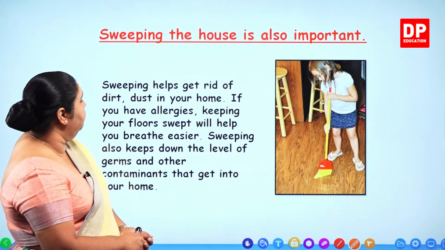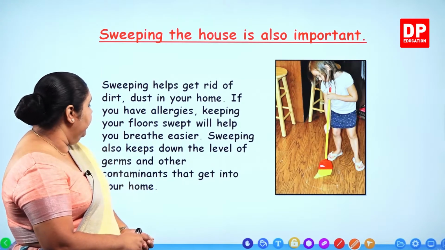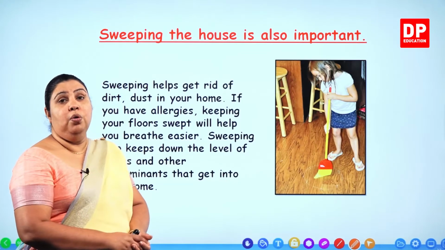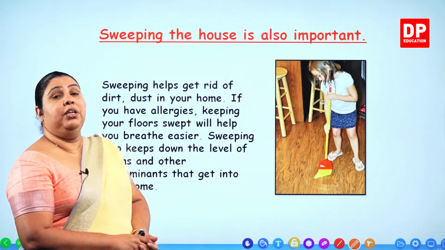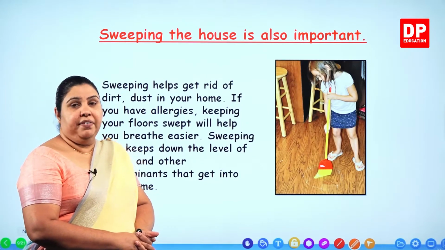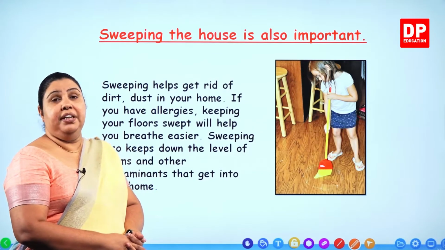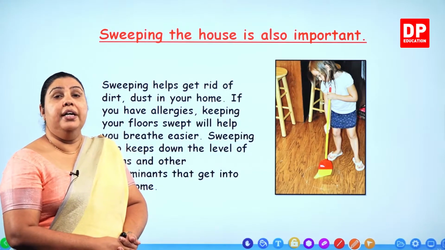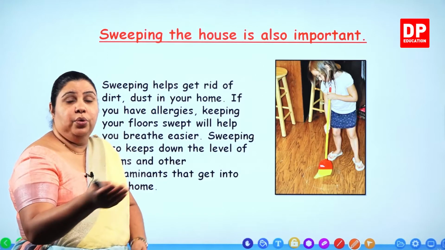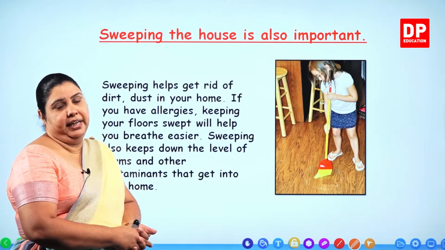Sweeping also keeps down the level of germs and other contaminants that get into our home. If we get into the habit of cleaning, sweeping our house regularly, we are talking about healthy living, right? So we cannot hire a person from the road, the street sweeper, to come into our house and clean our house.